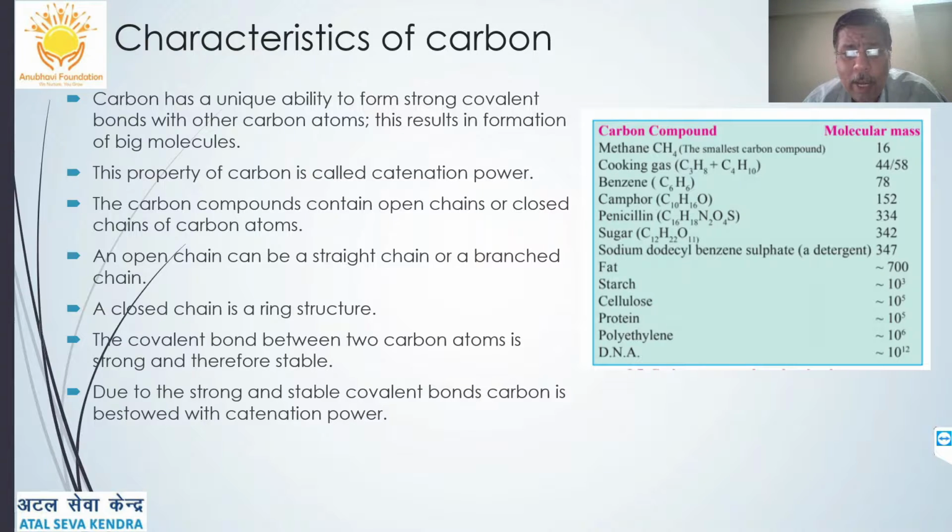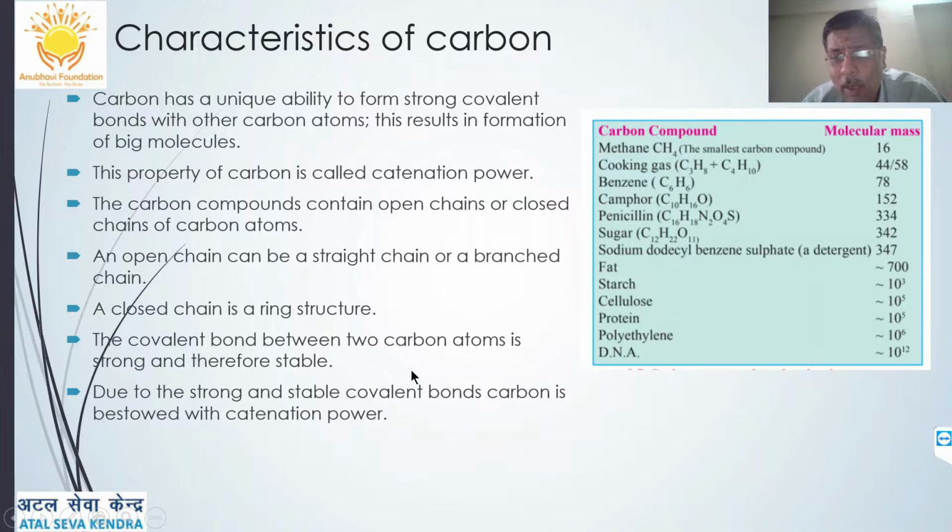So now coming to characteristics of carbon. Carbon has a unique ability to form strong covalent bonds with other carbon atoms. This results in formation of very big molecules too. This property is called catenation property. That is, it can form strong covalent bonds with other carbon atoms to form either open chains or closed rings. The carbon compound contains open chains or closed chains of carbon atoms. An open chain can be a straight or a branched chain. A closed chain is in the form of a ring structure.